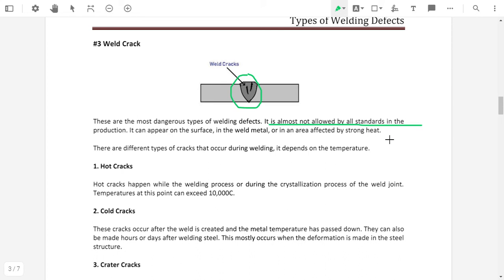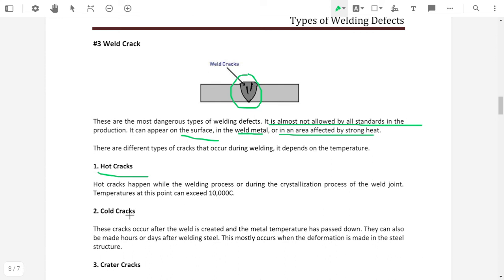Weld cracks can be present on the surface of the weld, in the weld metal, or in the area affected by the strong heat. There are different types of weld crack: hot crack, cold crack and crater crack.